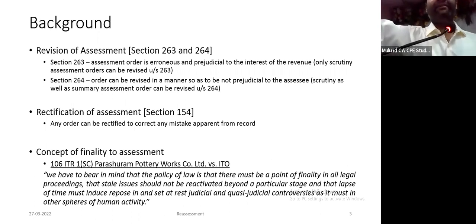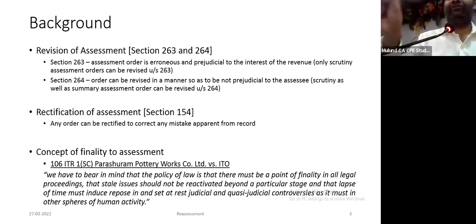So then what is the remedy? See, you have to file the return of income, say for example, an individual up to 31st July, a tax audit company 30th September, and transfer pricing 30th November. I hope I'm right. These are the dates? Yeah. Okay. The due date to file a revised return is 31st December.